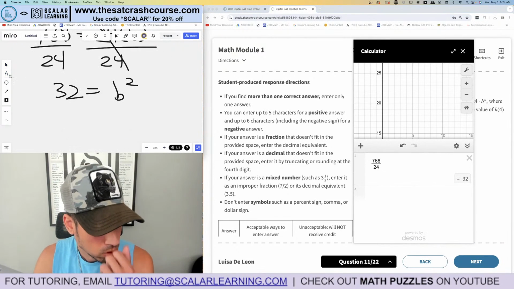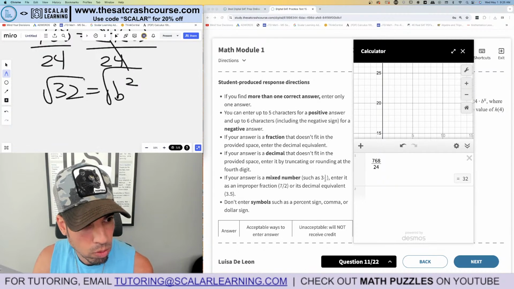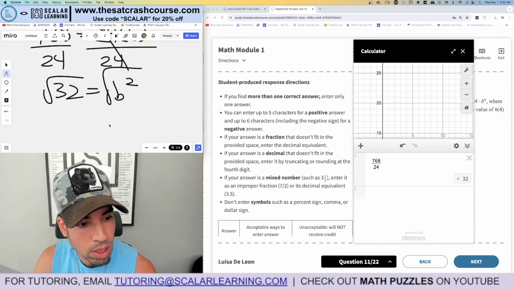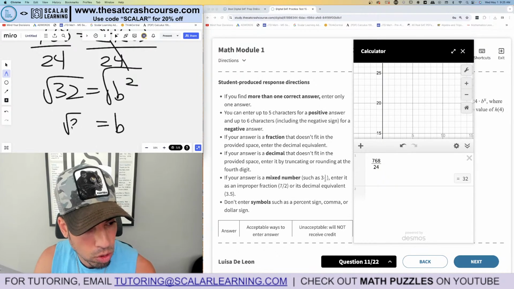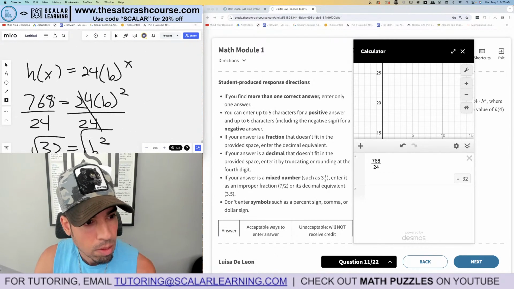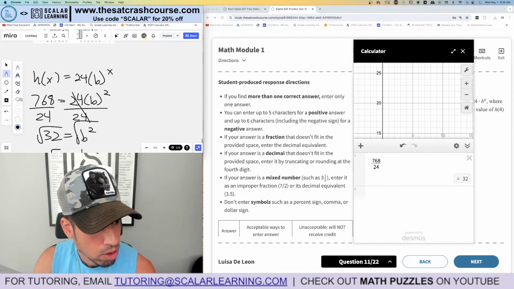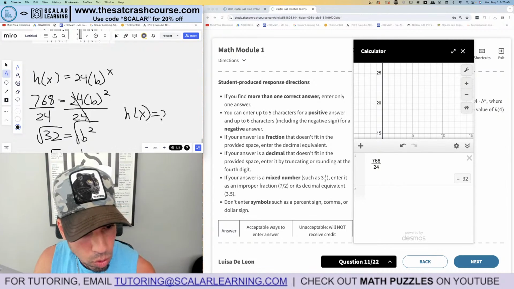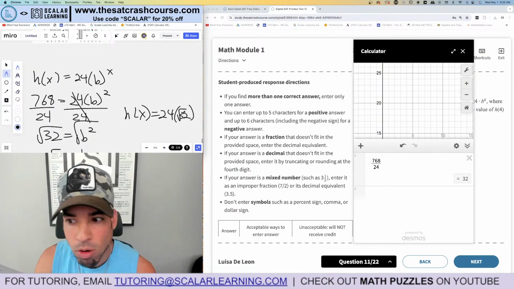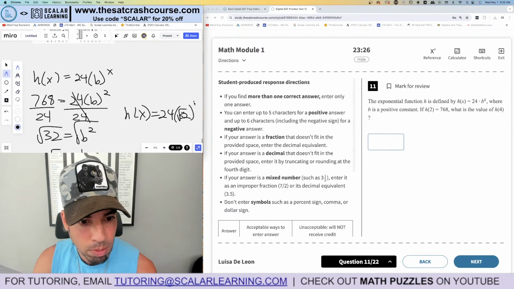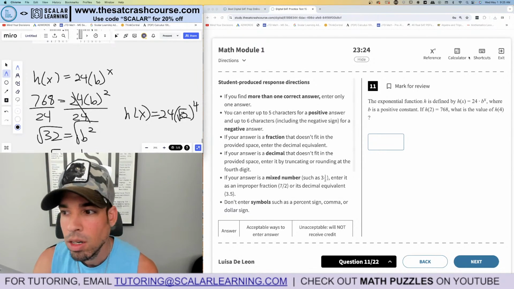It wasn't asking for b, so that's fine. Square root. And well, you can simplify that to 4 rad 2. Not that, you know what? That doesn't even matter. Let's just leave it a square root of 32. Saves us time. Now, we can plug this back into my original equation. So I now know that h of x equals 24 times square root of 32, which is b, to the x power. But now we're trying to find when x equals 4, right? So I'm going to plug in 4 here. And we're going to evaluate it.